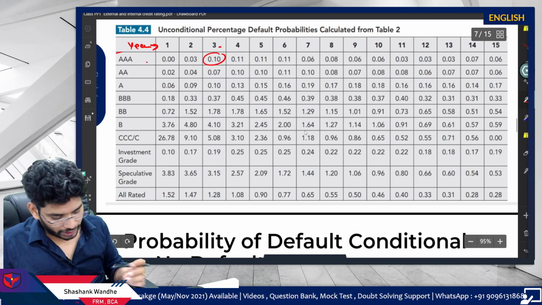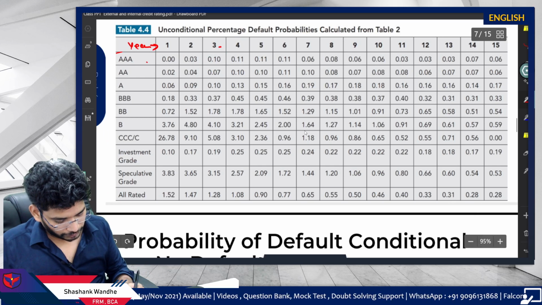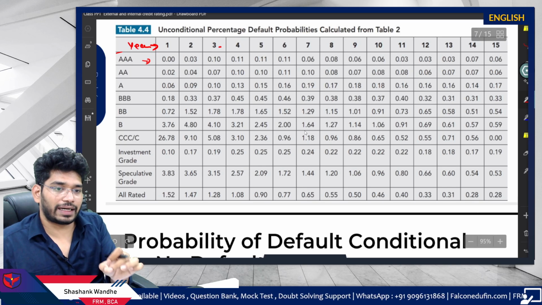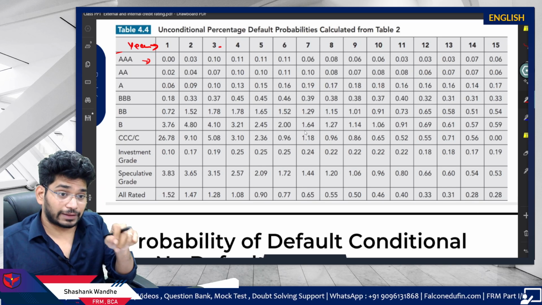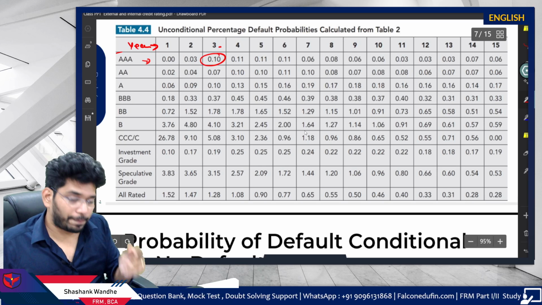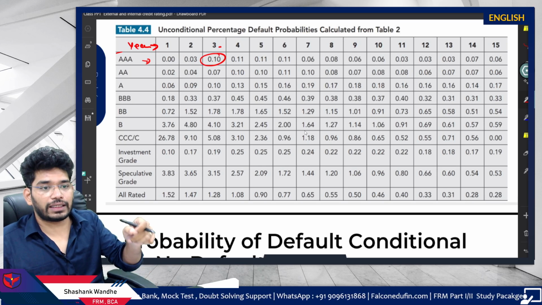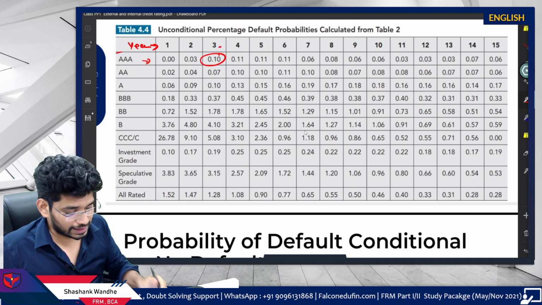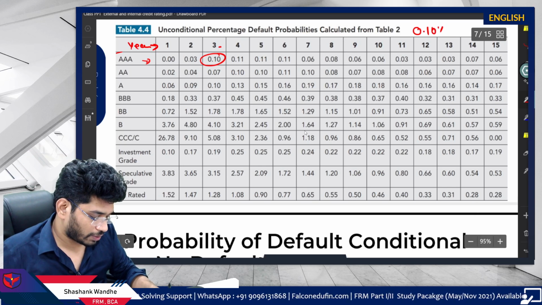Now see how to interpret this. If I take a security which is triple A rated and the third year, the probability of default in the third year for triple A rated securities is 0.10%.